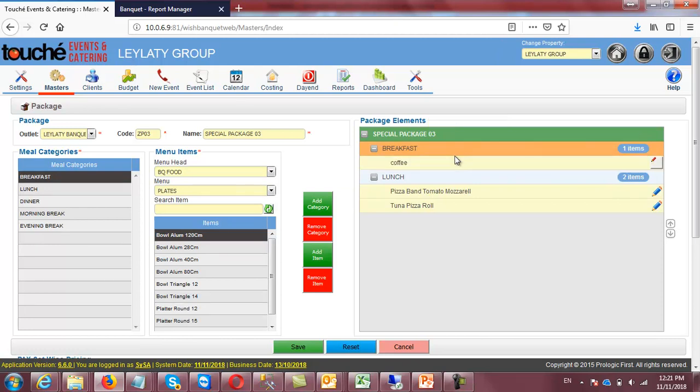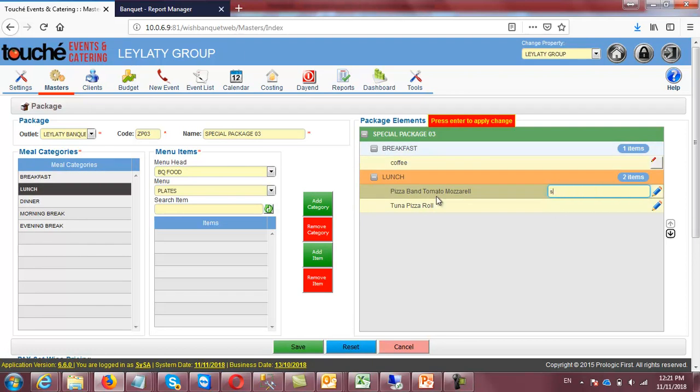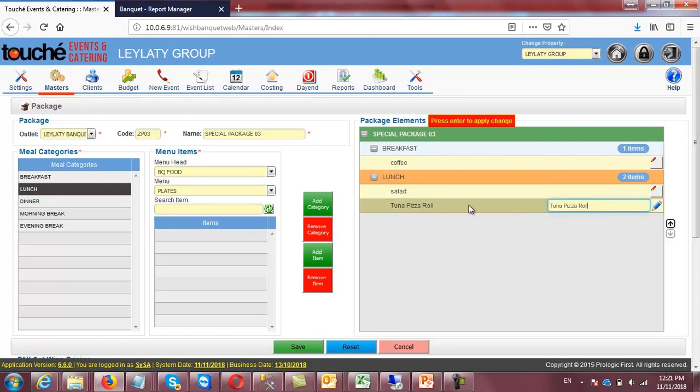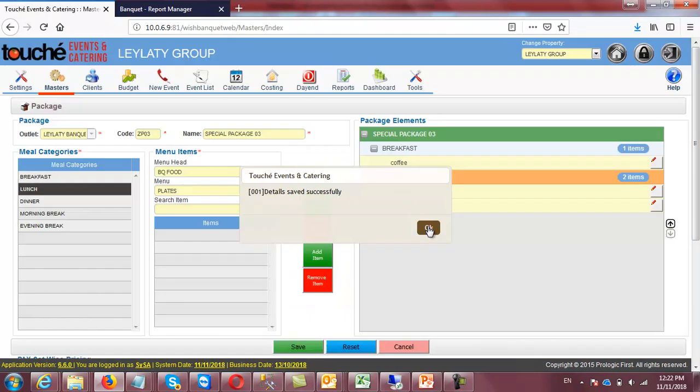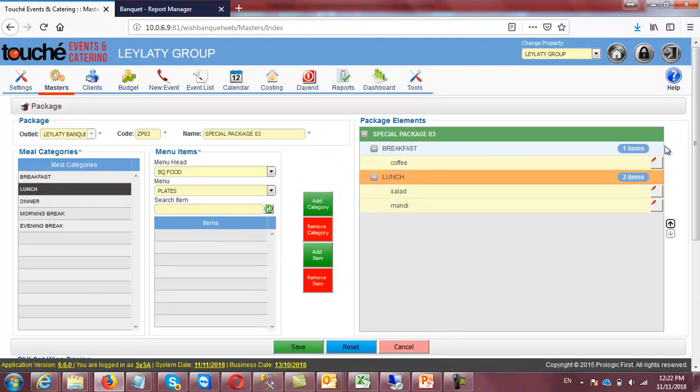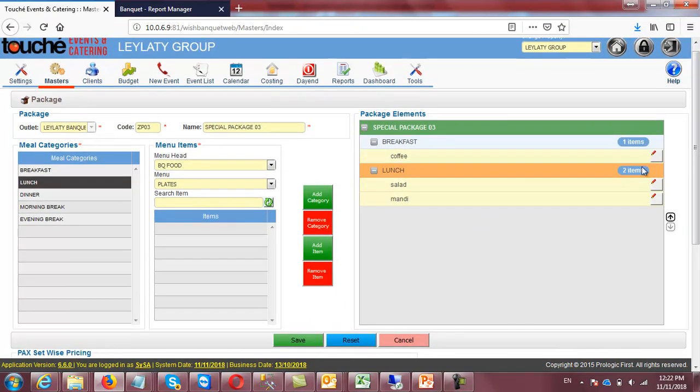Coffee, enter. In the lunch, salad, mandi. Okay, let me save it. Now my package is safe. Only I have designed the package right. I can modify it from here also. It is showing one item is linked with this meal category, two items linked with this meal category.